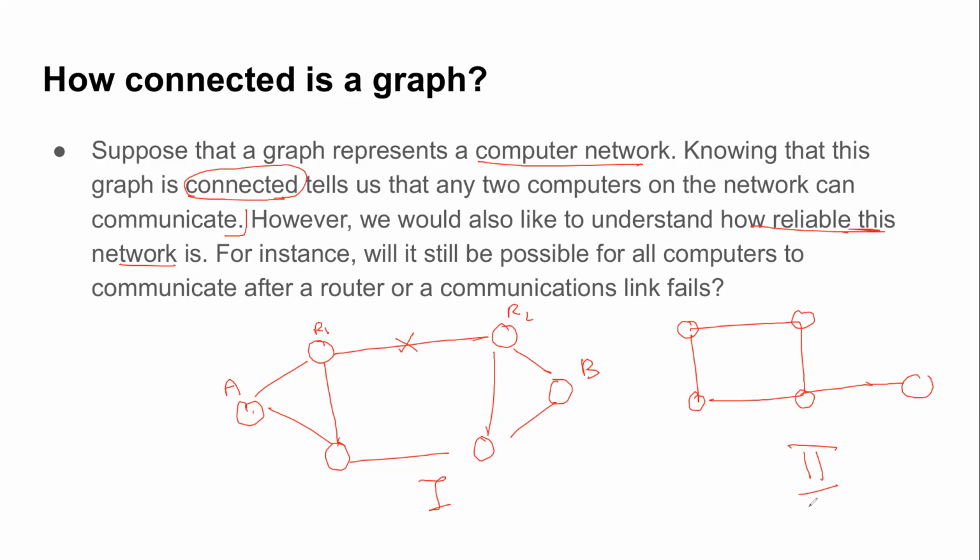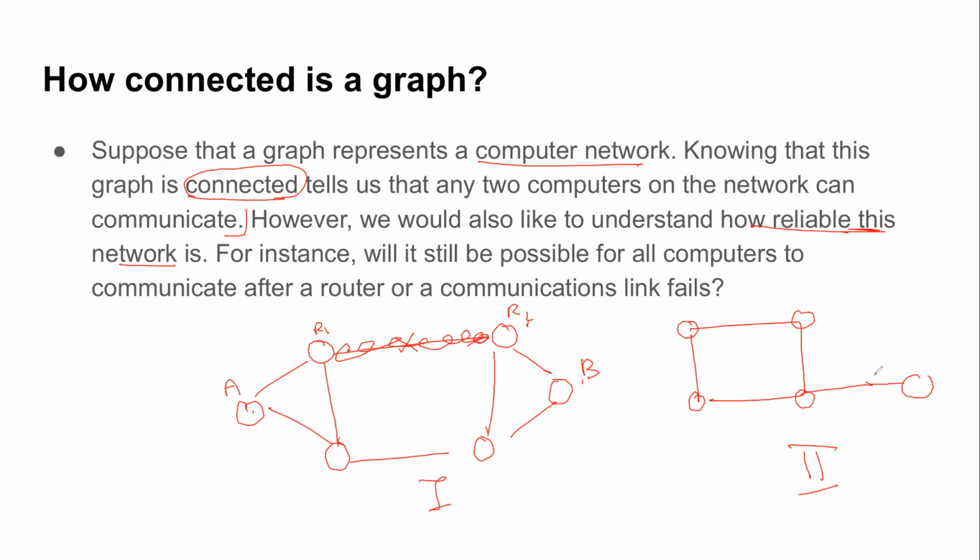Exactly. The reason being what Dhananjay had already pointed out and Ankit also pointed out, that the number of paths which exist between the roots are more. You have more options in this. So if this link goes down, I still have a way to reach R2, right? I still have a way to reach B.